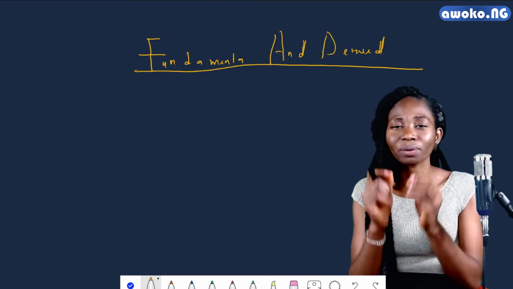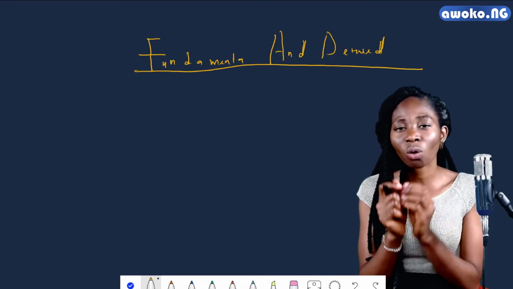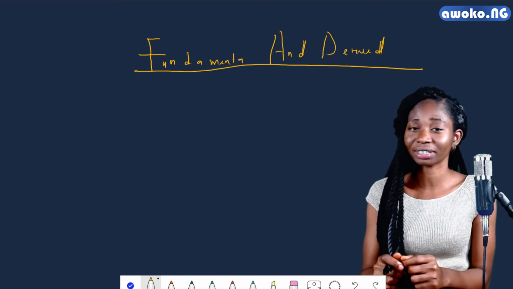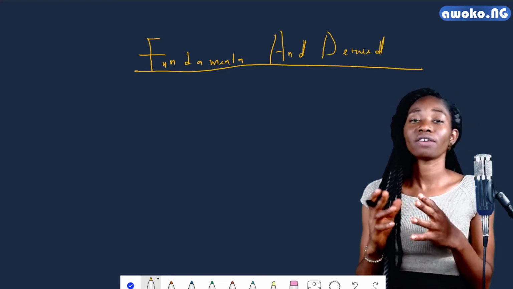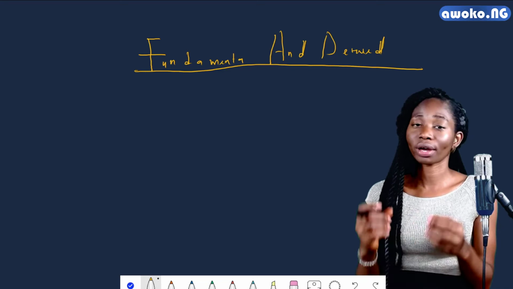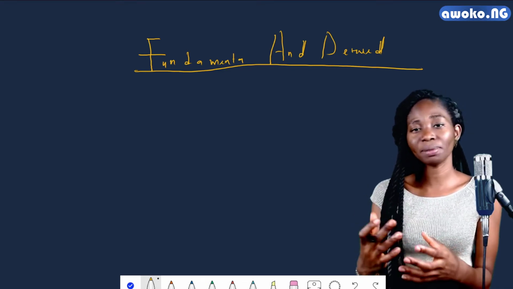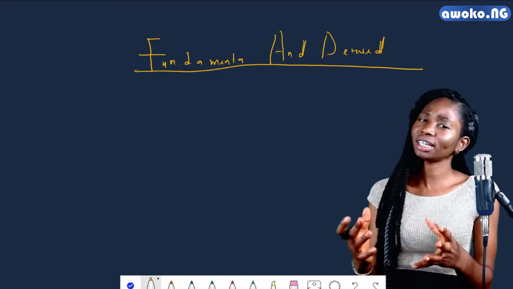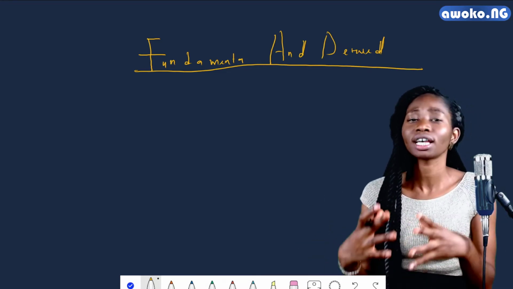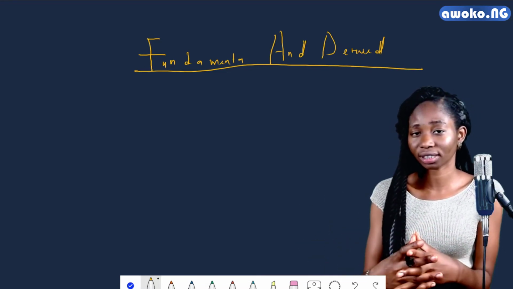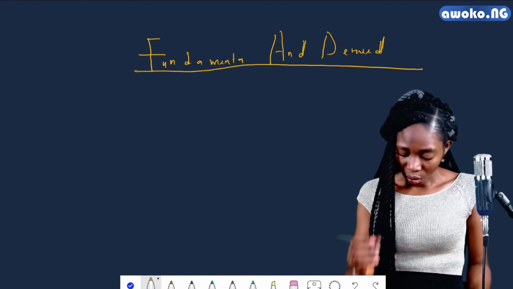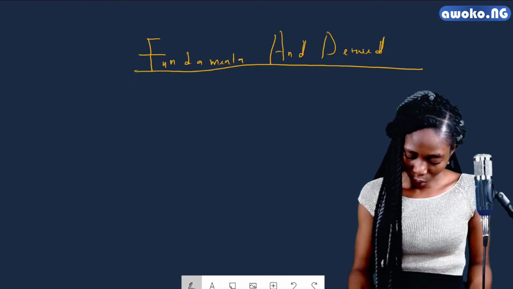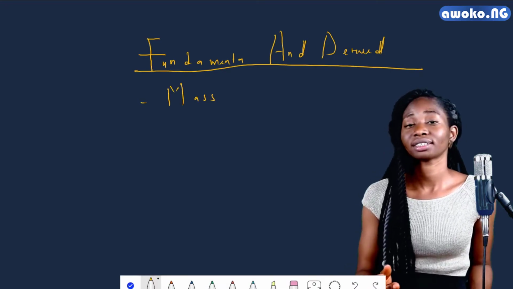Now, we have that there are fundamental and derived quantities in measuring observations, and these fundamental quantities are the simplest or the basic quantities upon which other quantities can be derived. If I have a fundamental quantity or a basic substance, it means I can as well get other substances from the combination of these simple or basic substances. That being said, we have fundamental quantities to be quantities like mass.